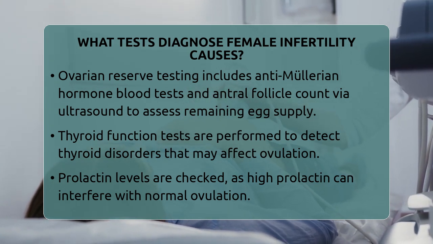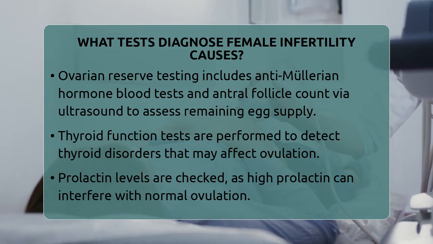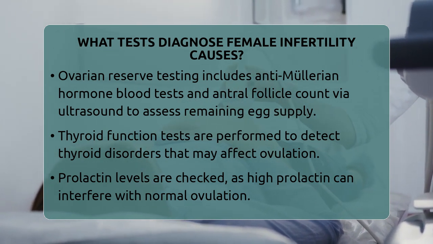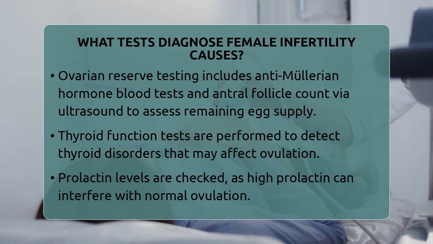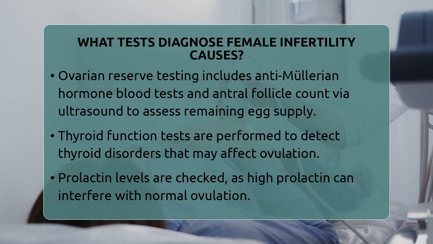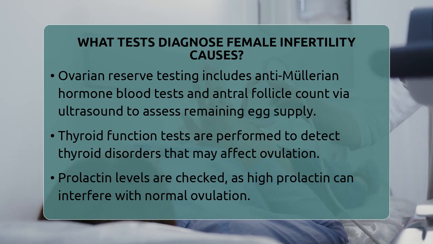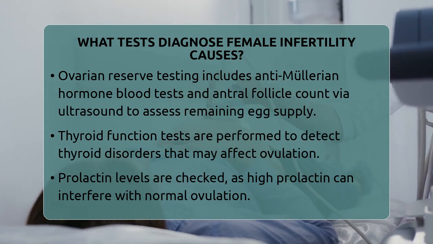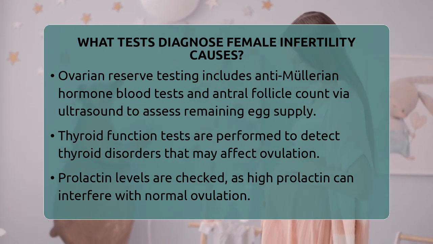releasing eggs normally. Ovarian reserve testing is another important step, especially for women over 35 or those with a family history of early menopause. Blood tests for anti-Mullerian hormone give an estimate of remaining egg supply. An ultrasound called an antral follicle count counts small follicles in the ovaries, offering another way to gauge ovarian health.